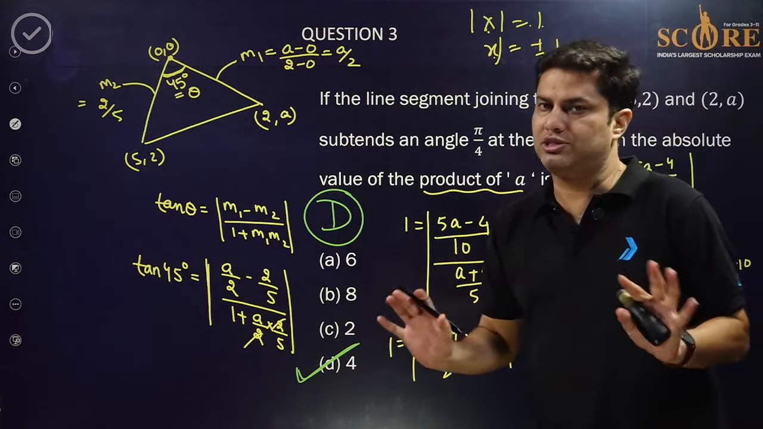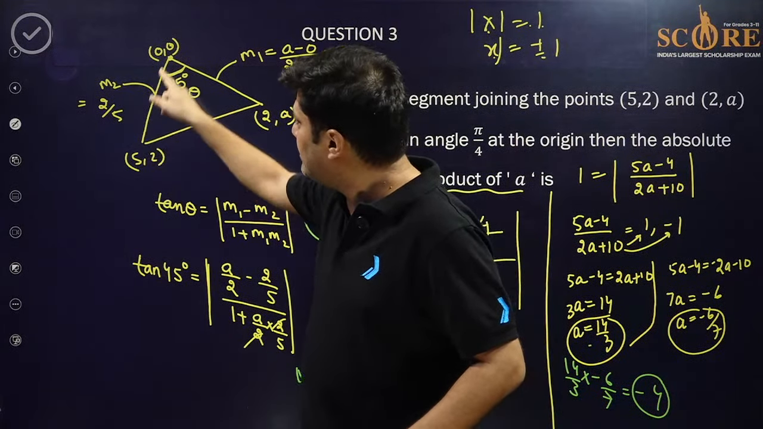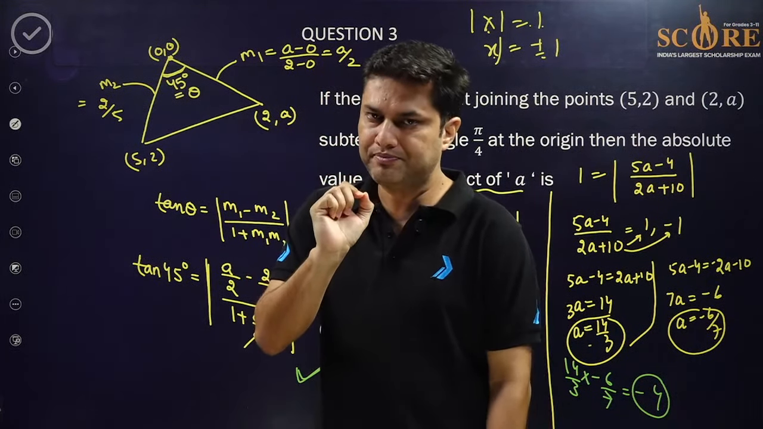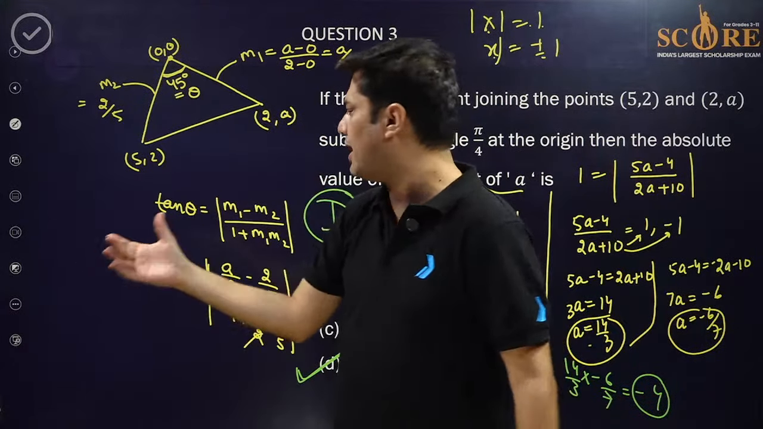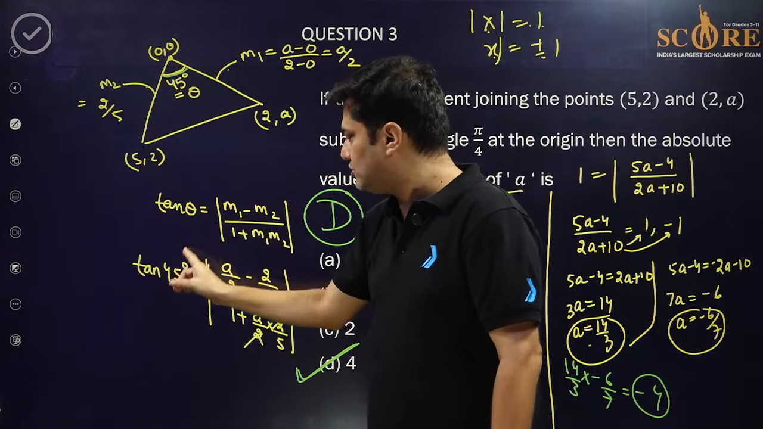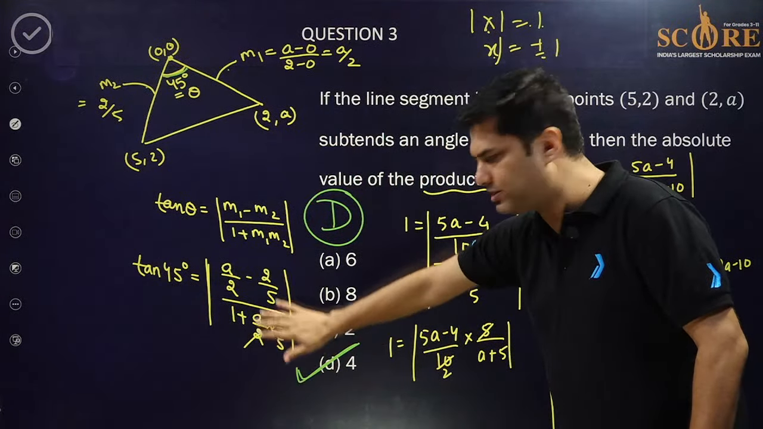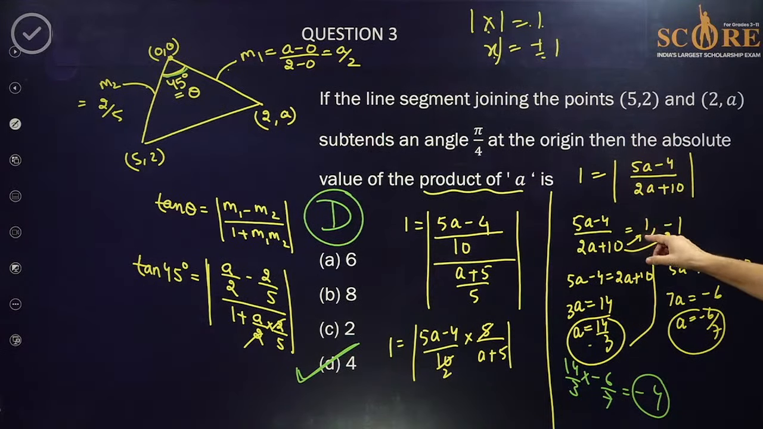Not very tough concept. If a line joining these 2 points subtends a 45 degree angle at 0, 0, that means the angle between two lines concept will be used. Simple as that. This is the angle between two lines. You know the slope of these two lines, you know the angle. Just apply the formula, take normal mathematics, normal LCM and all. Simple till here. If you remove mod, plus minus 1 will come.